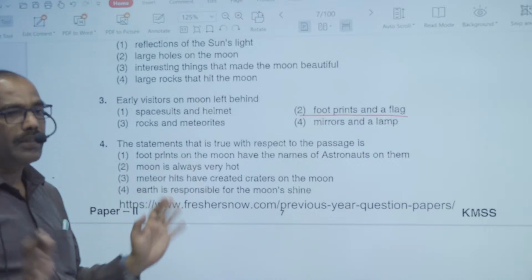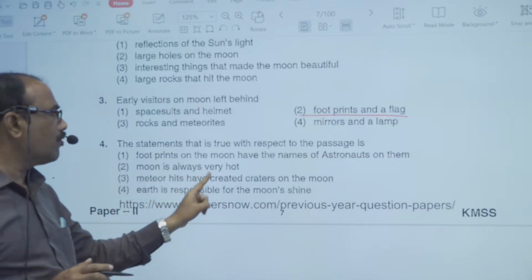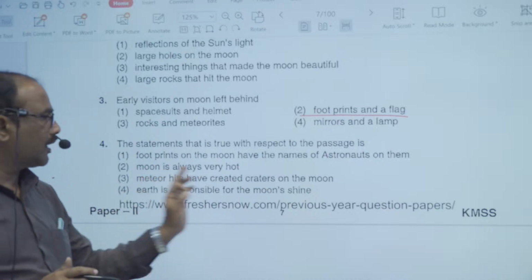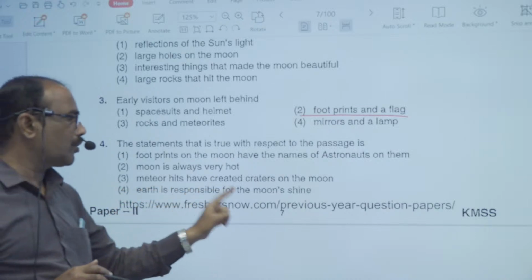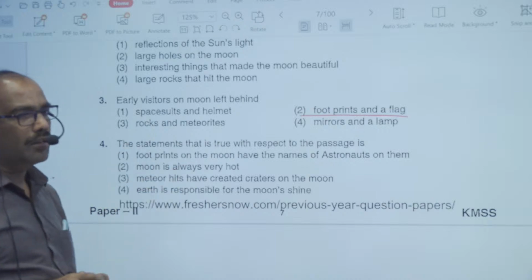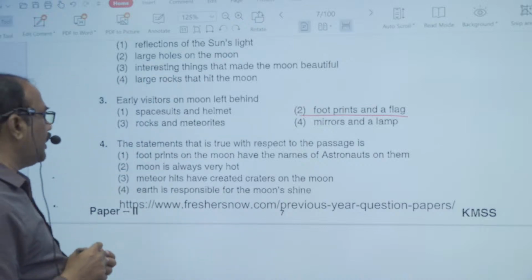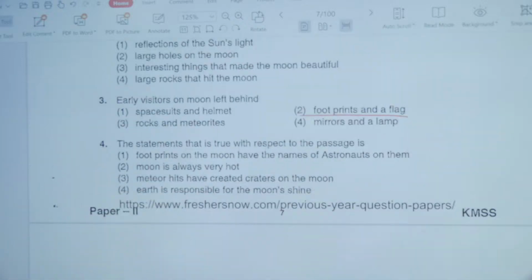ಚಂದ್ರ ಯಾವತ್ತೂ ಬಿಸಿಯಾಗಿದ್ದಾನೆ ಅನ್ನೋ ಪಾಯಿಂಟ್ ಅನ್ನು ಹೇಳಲಾಗಿದೆ. Meteorite hits have created craters on the moon. And last one is earth is responsible for the moon's shine. So here are the three important options that will be considered as wrong, and only one option will be right. Which option do you prefer for that particular question? Option number 4. Most of you go for 4.